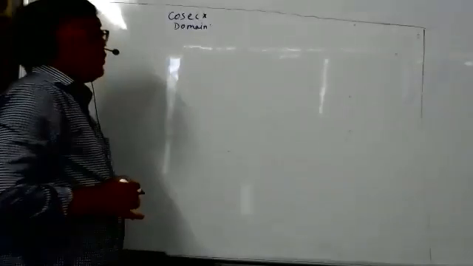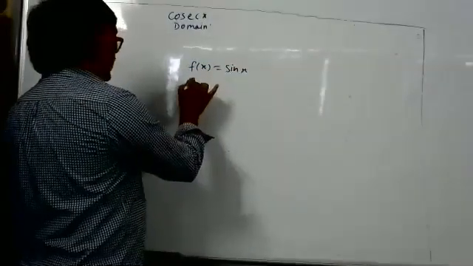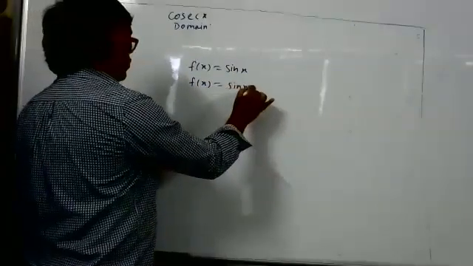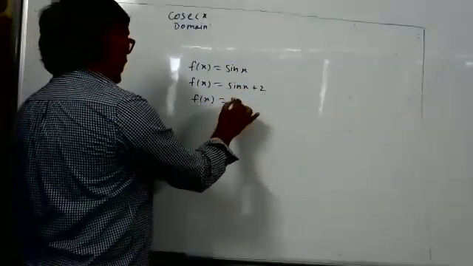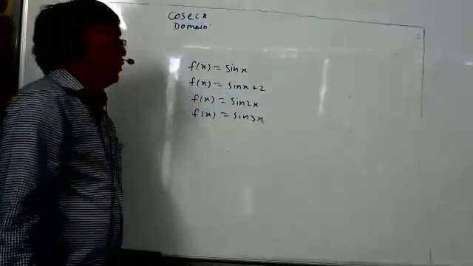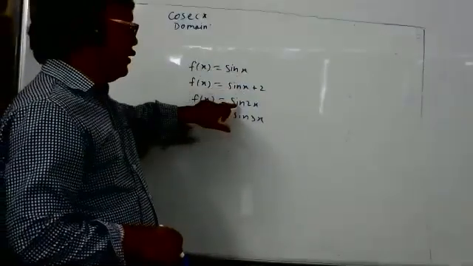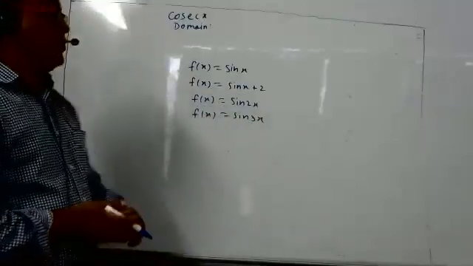Sir, if I say the function sin x plus 1, then the graph will lie above the x-axis, no, sir? So that is called transformation. Standard graph we are studying, f of x is equal to sin x. Suppose somebody asks, what is the graph of f of x is equal to sin x plus 2? What is the graph of sin 2x? What is the graph of sin 3x? All this we study in the function chapter, not now. These are called transformations, but the answer will come from the main graph only. From sin x directly we can find the answer for sin x plus 2, sin 2x. We'll study it in the function chapter, not now, student.